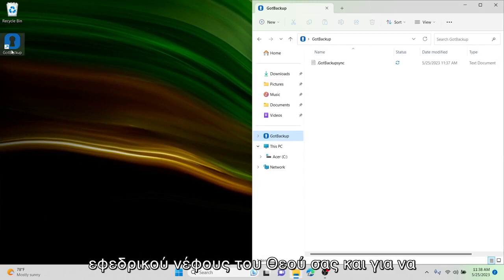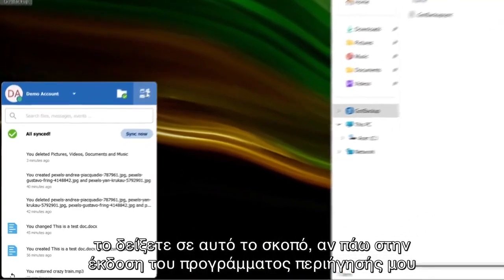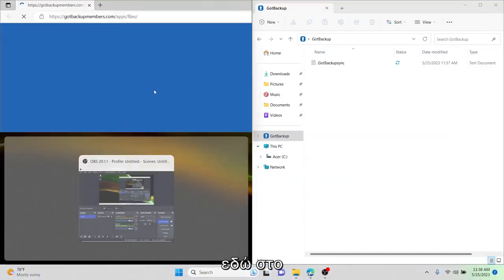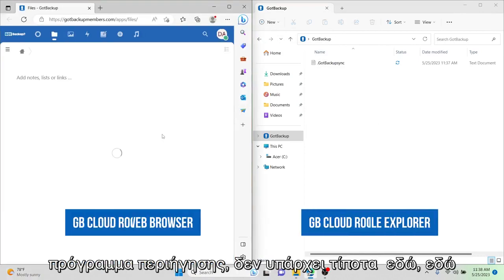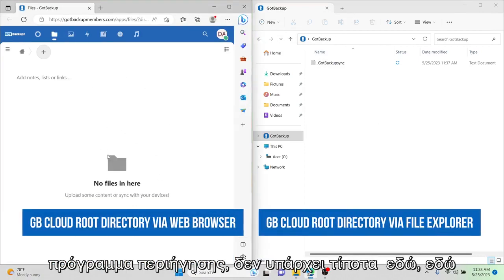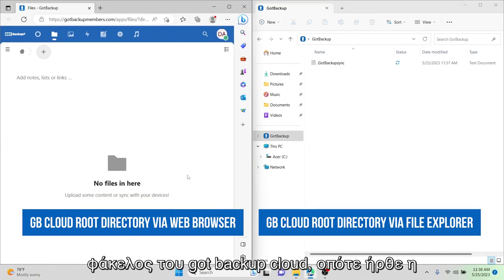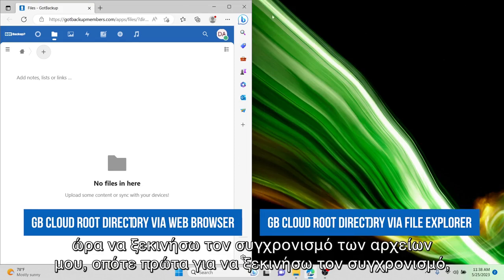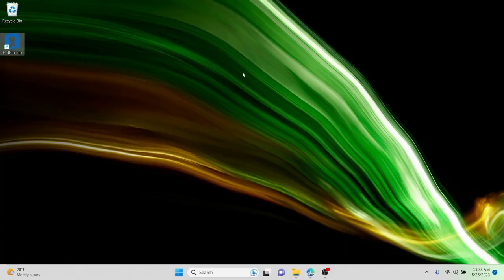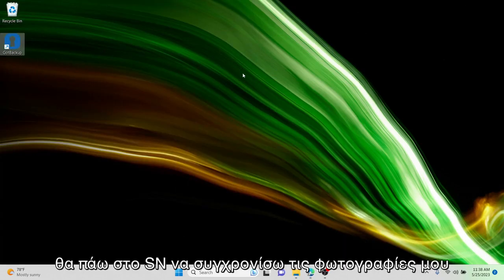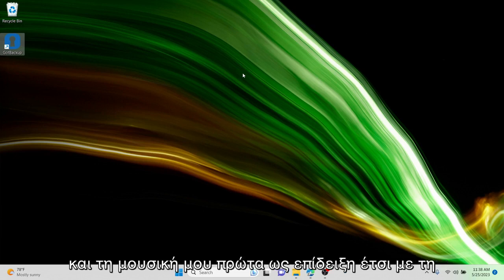And to demonstrate this, if I go to my browser version over here, there's nothing here. This right here is right here too. This is the root folder of my GotBackup cloud. So it's time to start syncing my files. So first, to start syncing, I'm going to sync my photos and my music first as a demonstration.